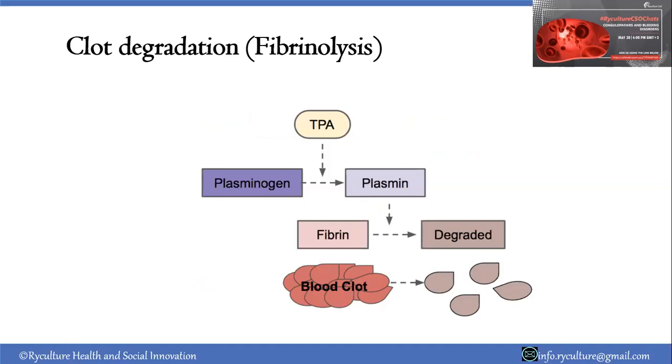So the breakdown starts from the TPA, the tissue plasminogen activator, responsible for conversion of plasminogen to plasmin. Then plasmin, when activated, will act on fibrin, the clot that is formed, to break it down to the degradation components. And in relation to the COVID-19 that we're having at this point,